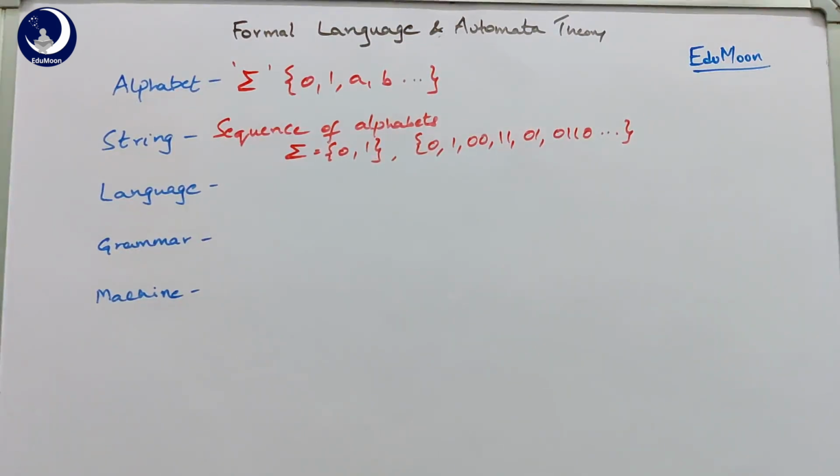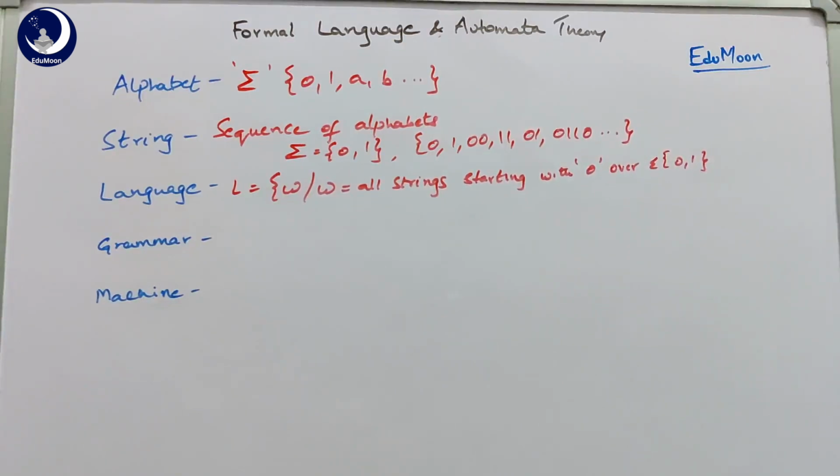Now coming to the language. A language is nothing but a collection of strings that are formed or arranged in a particular manner using a particular grammar or set of rules. So for example, take a language L equal to {W | W is all strings starting with 0 over sigma equal to {0, 1}}. That is, language L contains different words. A word is nothing but a string, where all strings are starting with 0 over sigma equal to 0 and 1.